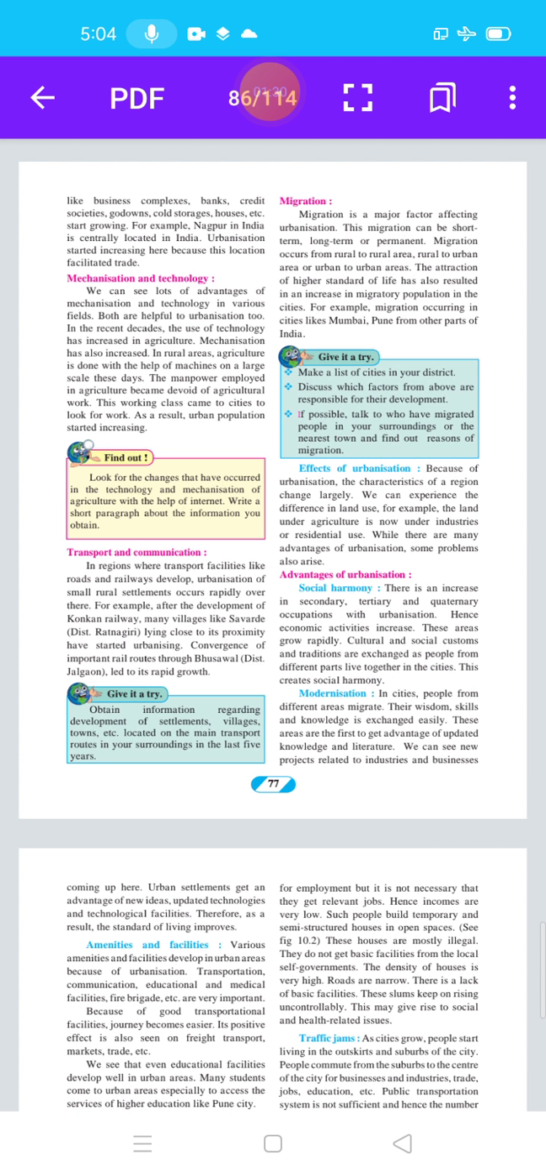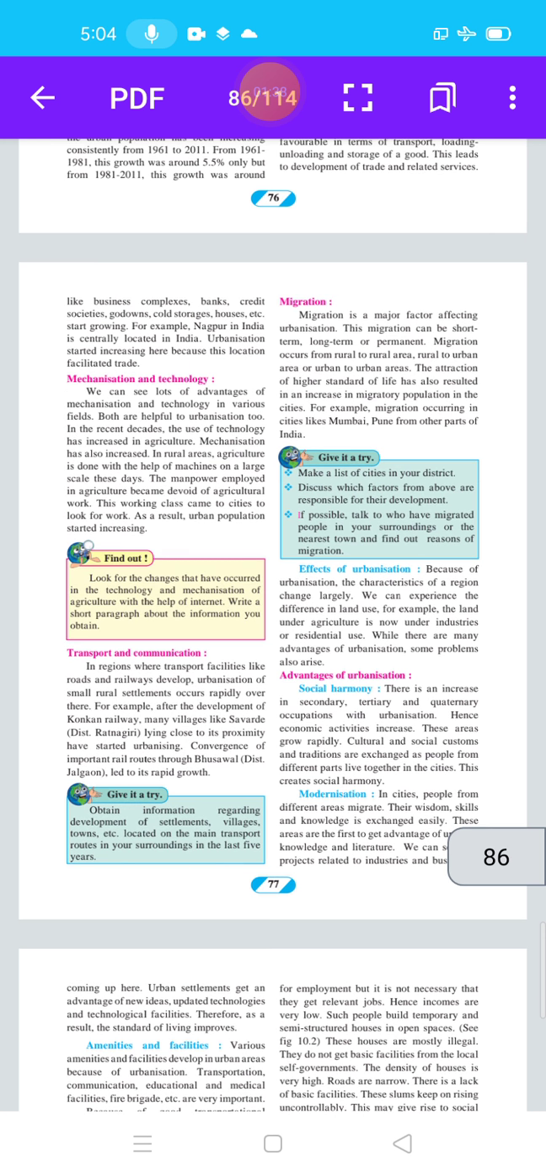Give it a try. Obtain information regarding development of settlements, villages, towns, etc. located on the main transport routes in your surroundings in the last 5 years.